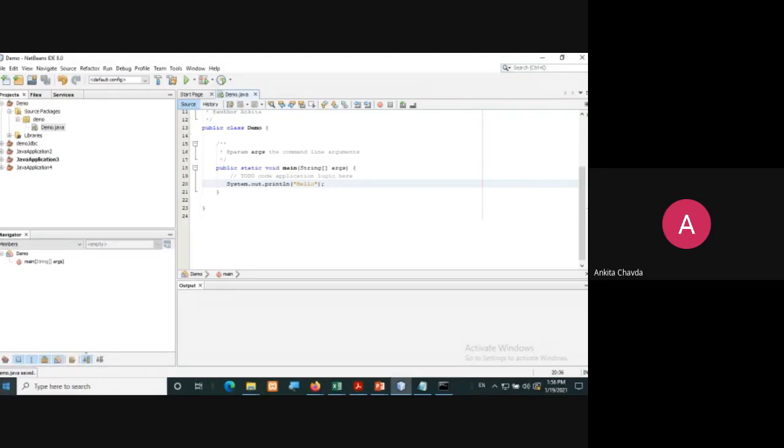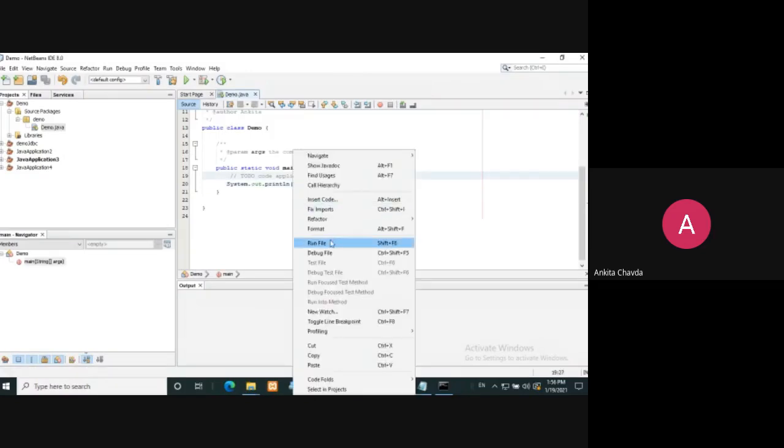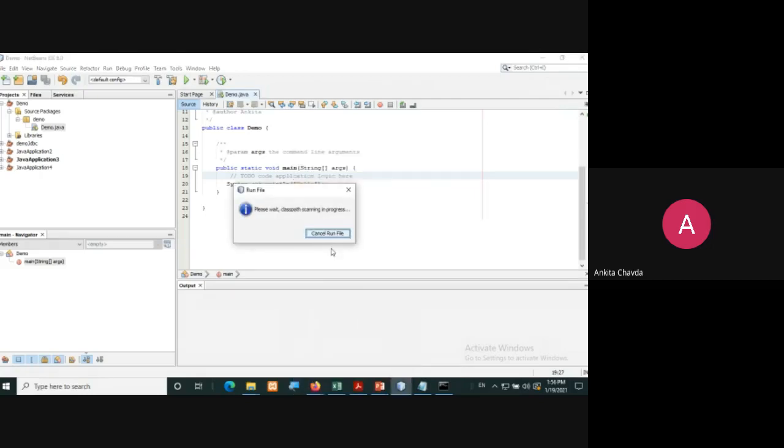This is known as an IDE, which already has the compiler and everything inbuilt. So you don't have to open the command prompt, you don't have to set the path and everything. You simply go to run file, it will run, and it will show me the output over here at this place, once it is compiled and run.